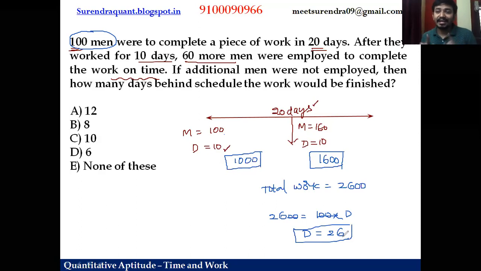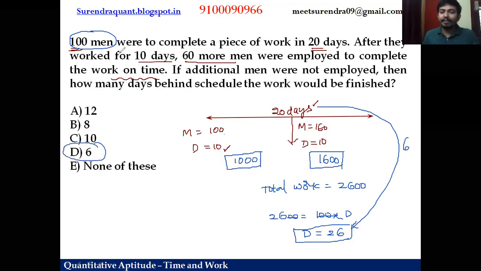Without any extra help, without any additional hiring, they take 26 days. So how many days extra they have taken? They have taken 6 days extra, right? Initially, they planned to finish the work in 20 days. In case if additional people were not joined, they would have taken 26 days. How many days behind the schedule they have finished? 6 days. So option D is correct.